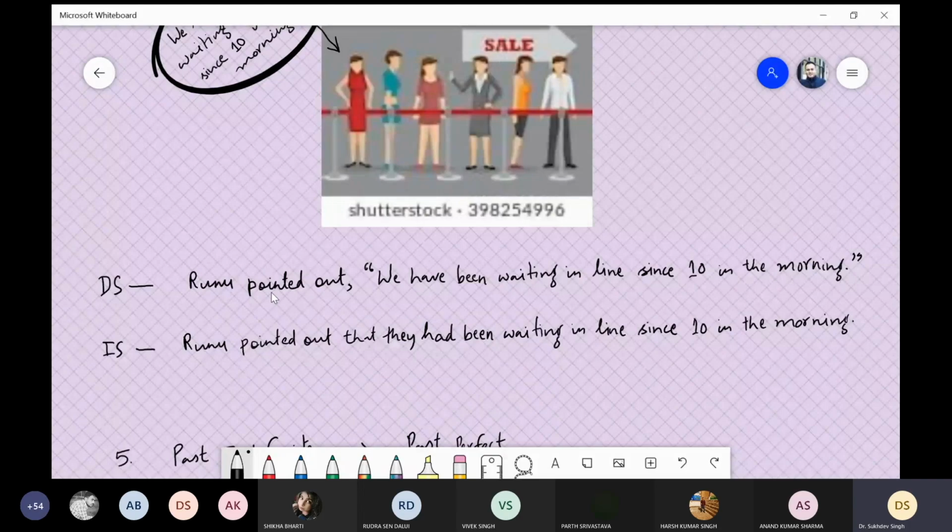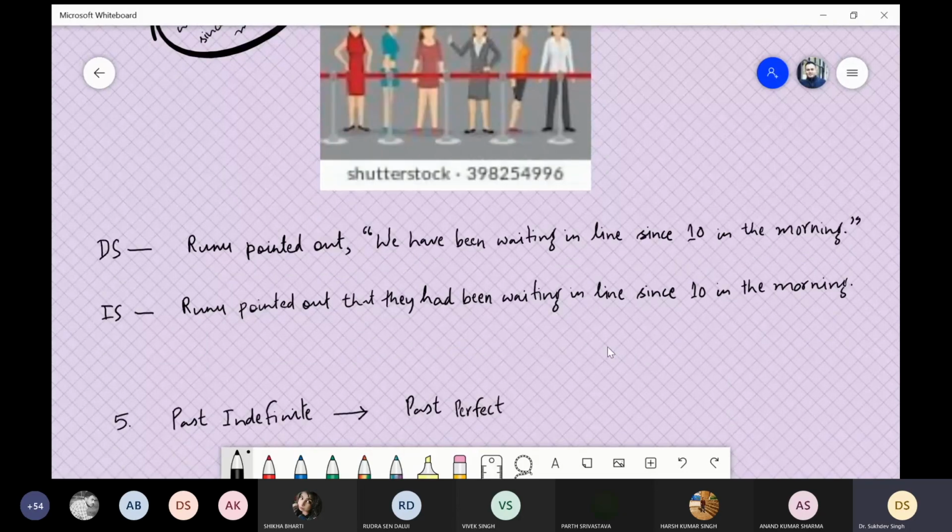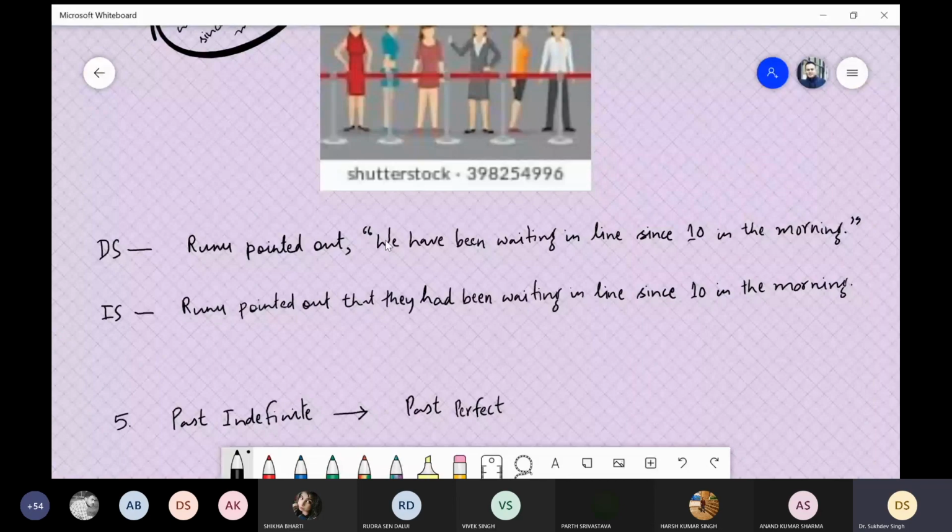If you get the dialogue like this, Runu pointed out, then comma, then inverted comma start, and then her sentence, we have been waiting in line since 10 in the morning, and then full stop, and then close the inverted comma. Now we will convert it into indirect speech. Runu pointed out remains the same. Then we add that, and after that this we will be converted into they.